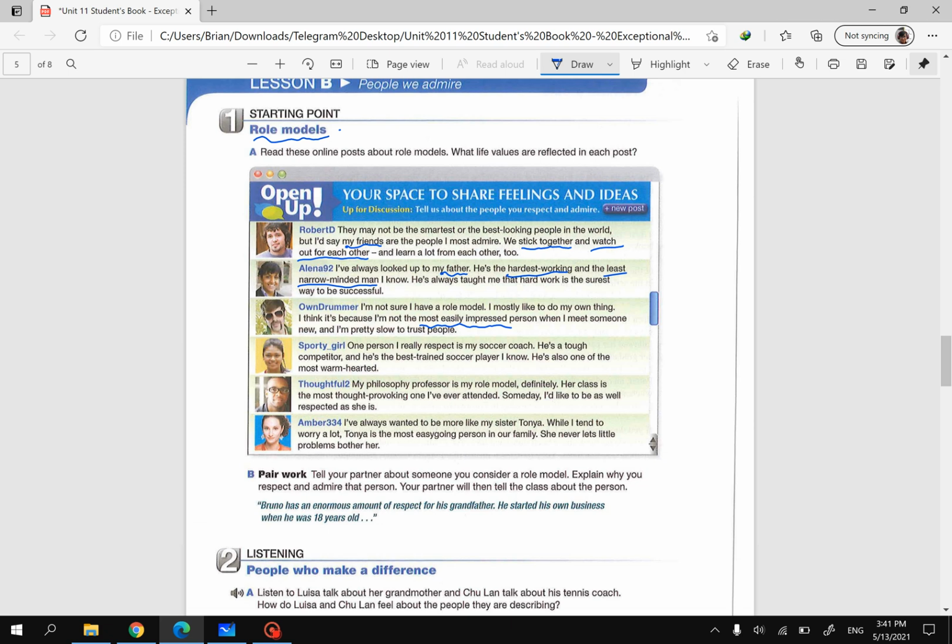And the next one, Sporty Girl. "One person I really respect is my soccer coach. He's a tough competitor, and he's the best trained soccer player I know. He is always one of the most warm-hearted." So her role model is her soccer coach, because he is the best trained soccer player, and he is also the most warm-hearted person that she knows.